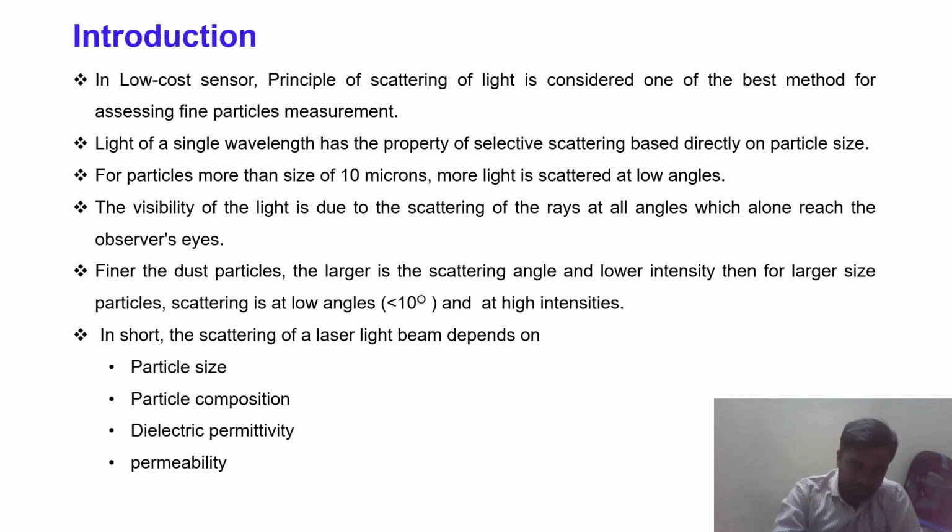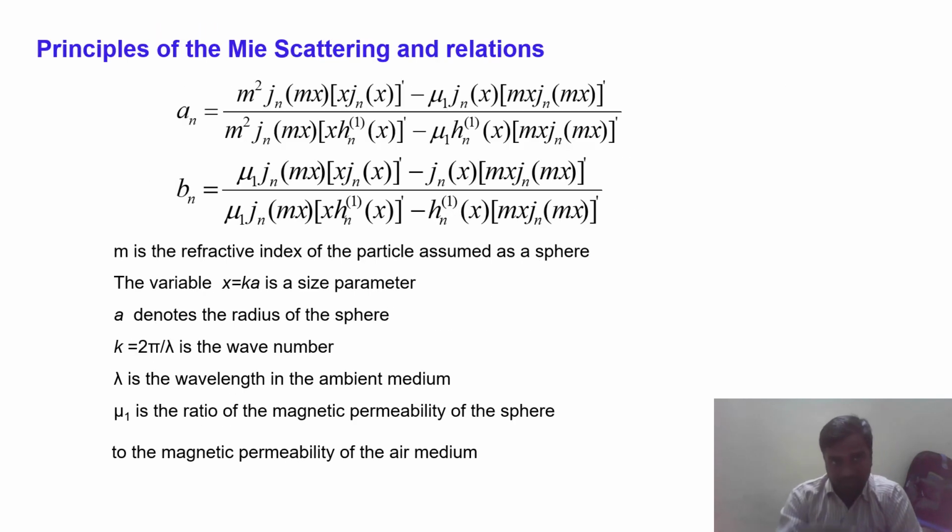Dielectric permittivity and permeability. The principle of light scattering, because already I told you here we are using the light scattering method, using AN and BN as the derivative part to find out the scattering relations. The M is the relative index, x equals the size parameter, A denotes the radius of the sphere, K is a wave number, lambda is the wavelength of the ambient medium, and mu1 is the magnetic permeability of the sphere to the magnetic permeability of the air medium.